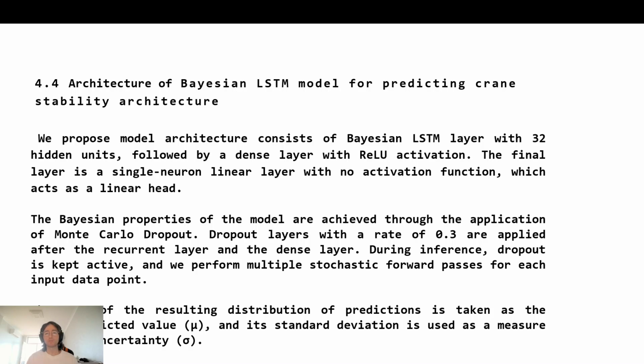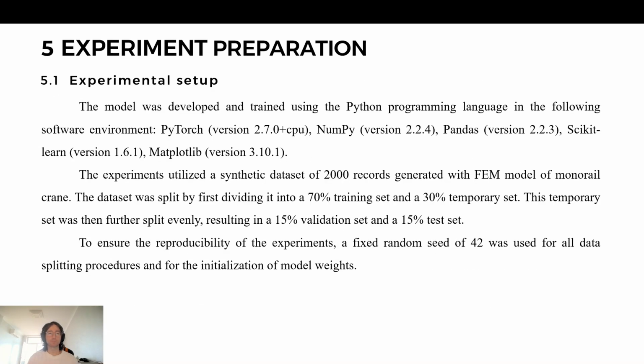Dropout layers with a rate of 0.3 are applied after the recurrent layer and the dense layer. During inference, the dropout is kept active, and we perform multiple stochastic forward passes for each input data point.